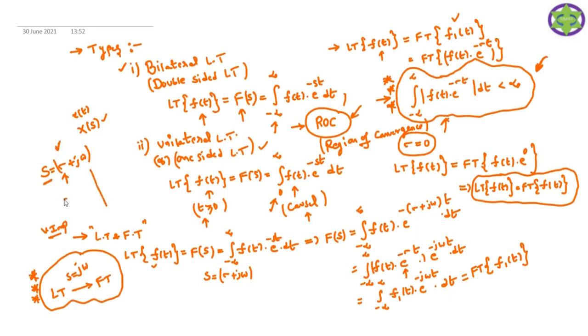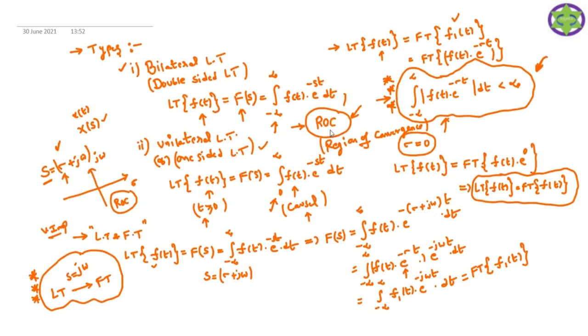When you draw the s plane, on the y-axis we have the j omega axis, and on the x-axis we have the sigma axis. So this is your s plane. After finding the Laplace transform of any signal, you plot this s plane. We define this ROC under this s plane, because for certain values of sigma only, the Laplace transform of a particular signal is valid. Those values of sigma are nothing but the region of convergence.